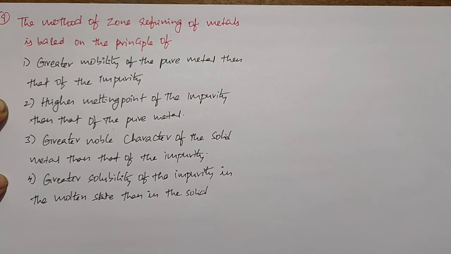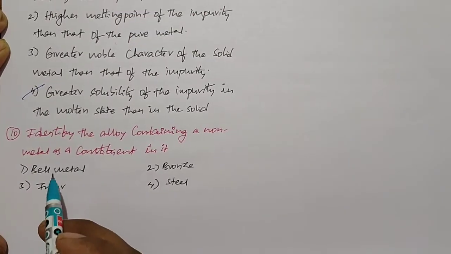So the zone refining can be done based on the fourth statement. Based on this, elements like silicon, germanium, gallium can be purified, and these are used as semiconductors. So fourth option is the right option. That's all. Students, this is next question.